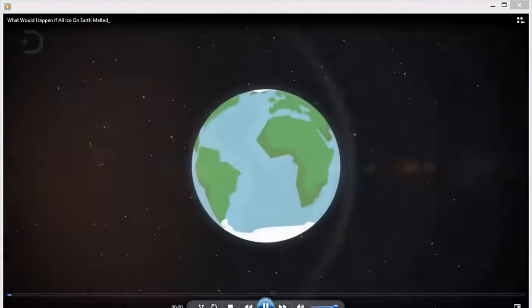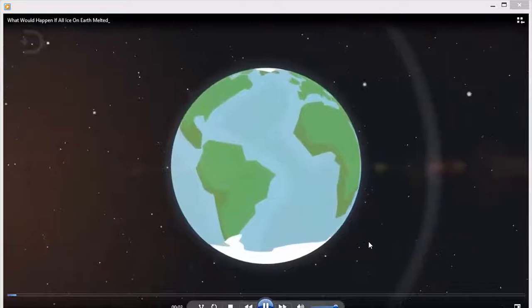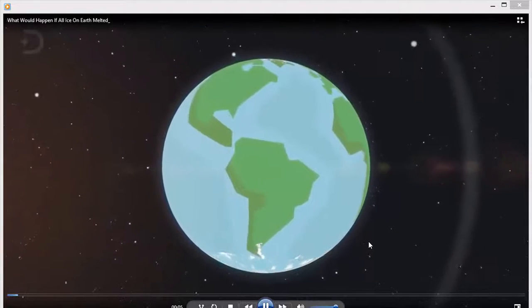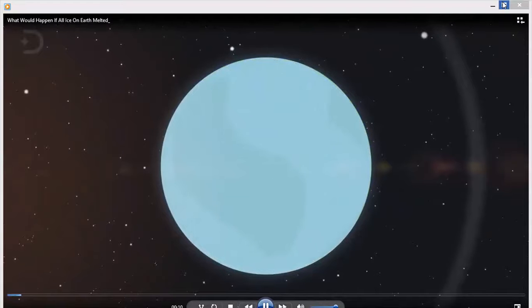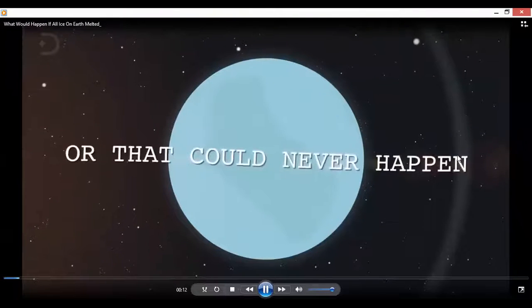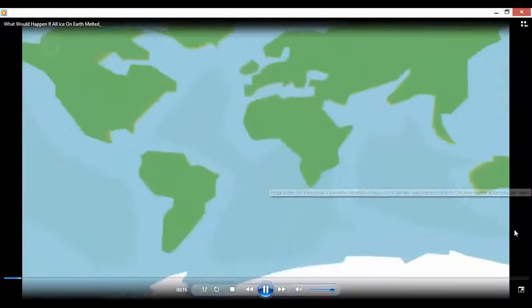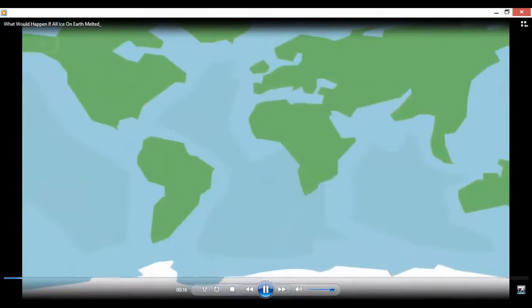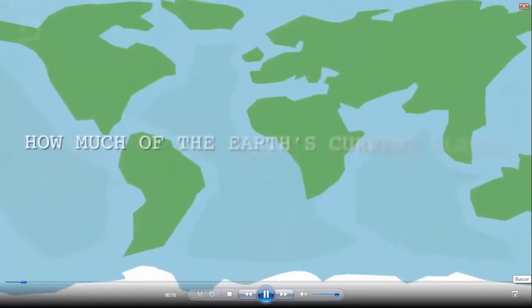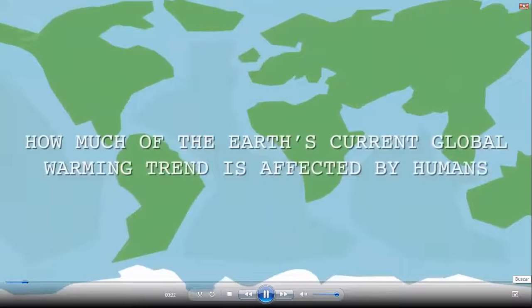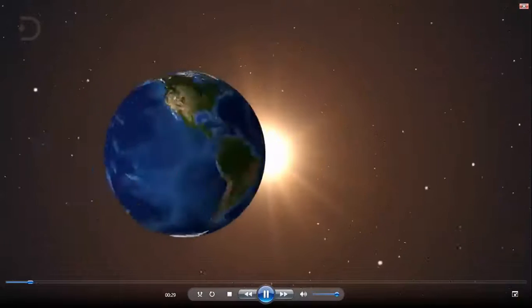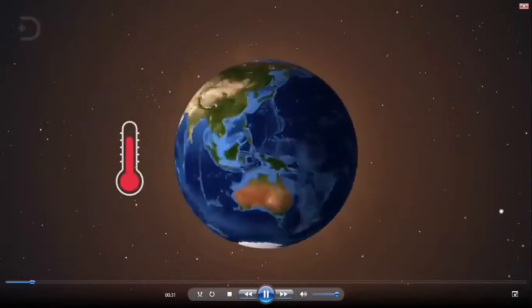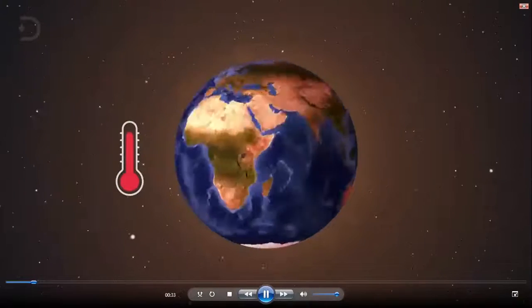Many people have wondered what would happen if all the glacial ice on the planet melted. Some believe that it would be a water world with no land in sight, while others think that could never happen. But the Earth is changing in more ways than you might think on its own. Many might wonder how much of the Earth's current global warming trend is affected by humans. Regardless of who is to blame, whether the planet is just going through a natural phase in its evolution, or if we are responsible, the evidence shows that the planet is getting warmer and warmer every year.